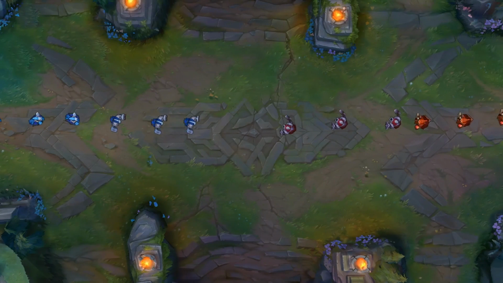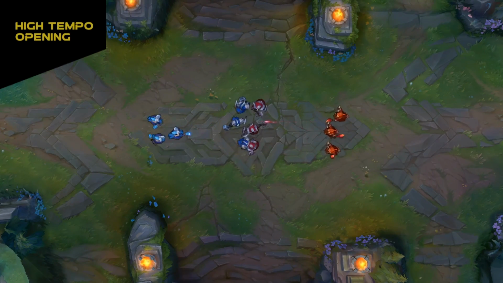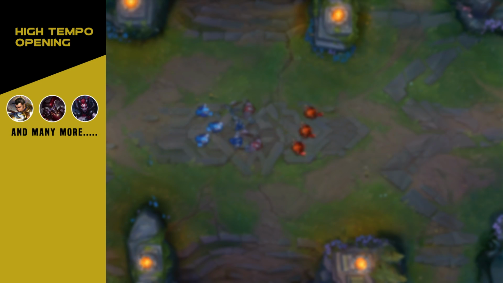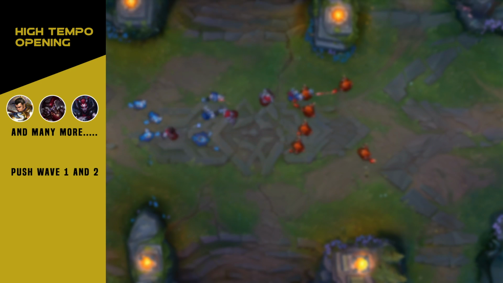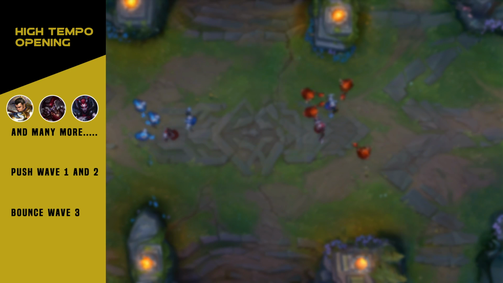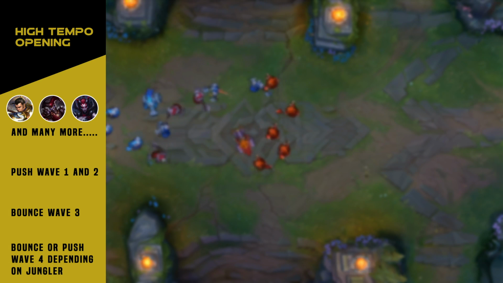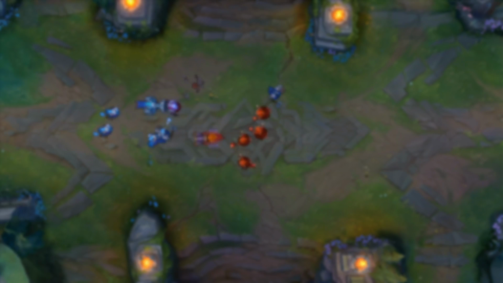Okay, so for this first example, we're going to be looking at a high tempo opening. This is going to be with high tempo jungle players that are able to attack mid lane at 2:30 and 3 minutes. It's going to be push on wave 1, push on wave 2, bounce on wave 3, and then depending how jungle actually ends up playing out, it's going to be either push on wave 4 for priority or bounce on wave 4 for a defensive opening early on.